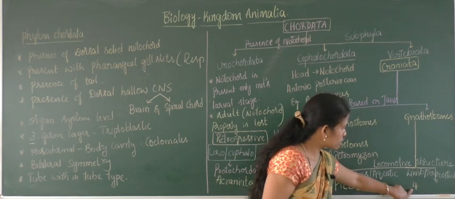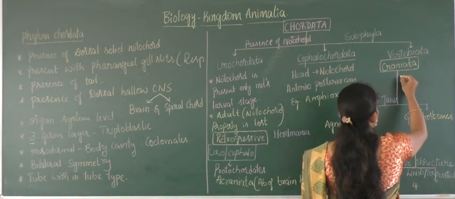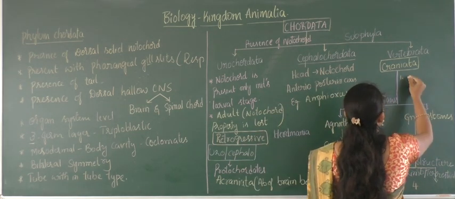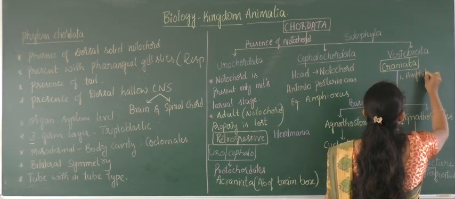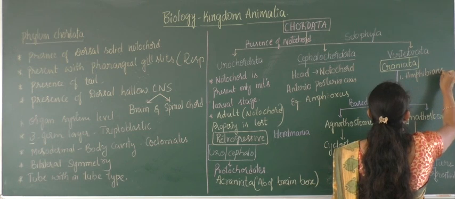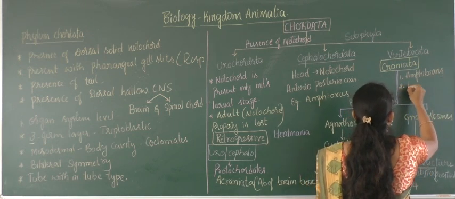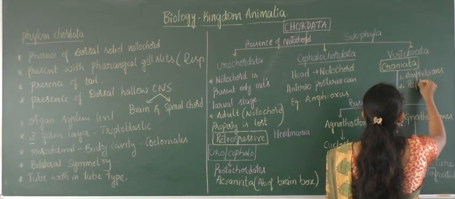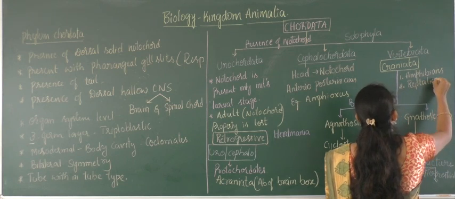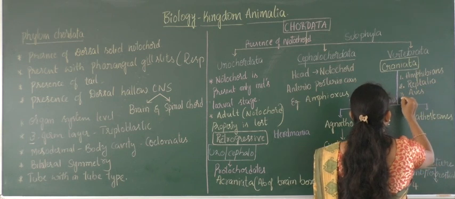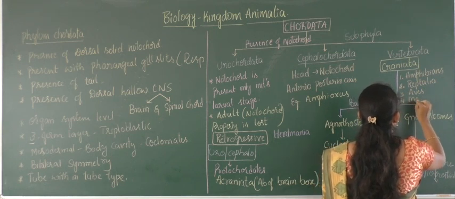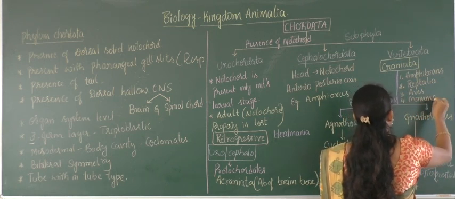So these four classes will be written over here. First one, amphibians. Second one, class reptilia. Third one, class aves, and fourth one, class mammalia.